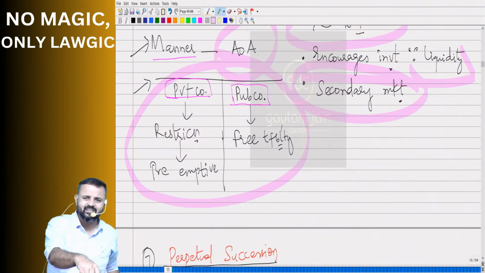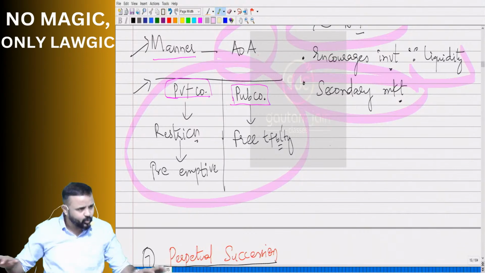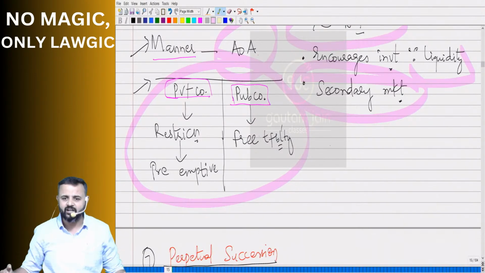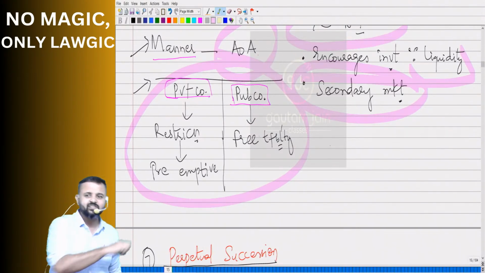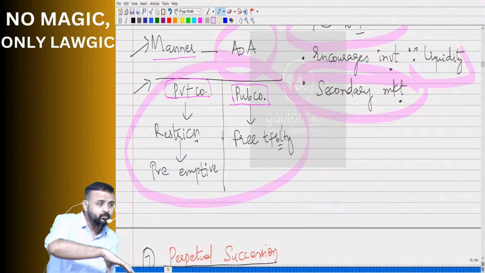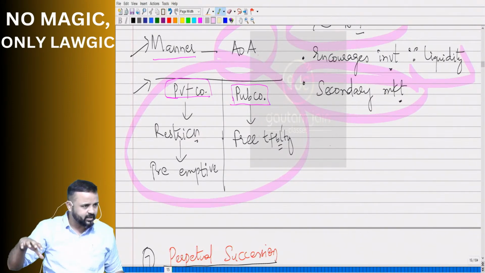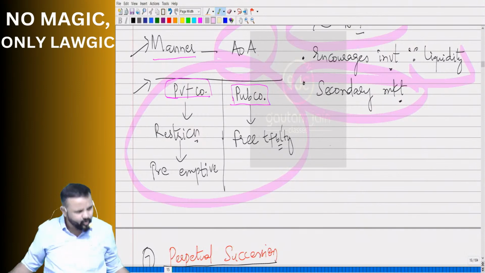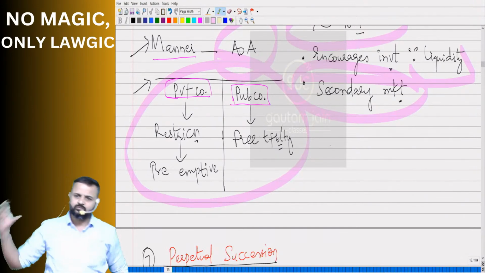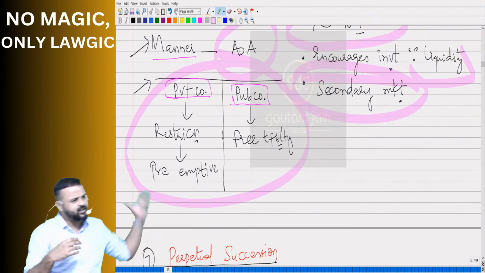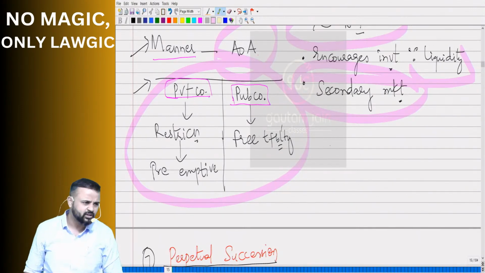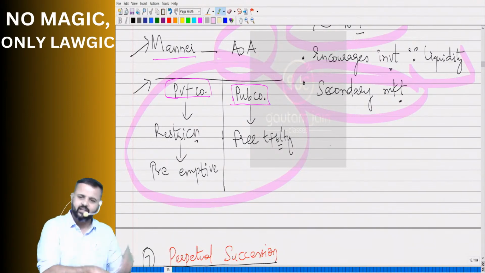If a member dies, will it affect the existence of the company? No. If a member becomes insolvent, will the company's existence come to an end? No. If there is a change in the name of the company, will it affect the existence of the company? No. If a private company gets converted into a public company, is it going to affect the existence of the company? No. Instead of Amina, now Munni has become the member. Instead of Balaswamy, Radhika has become the member. Will it affect the existence of the company? No. If Adam, a member of the company, dies, will it affect the existence of the company?